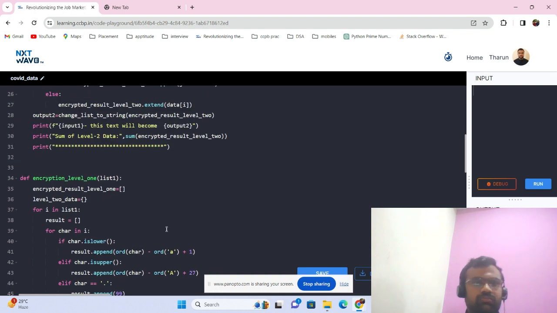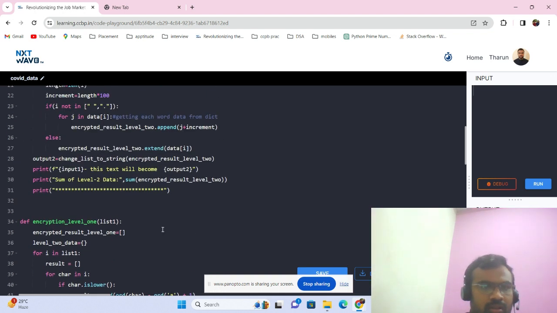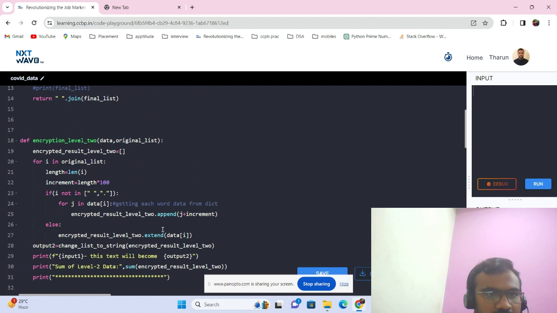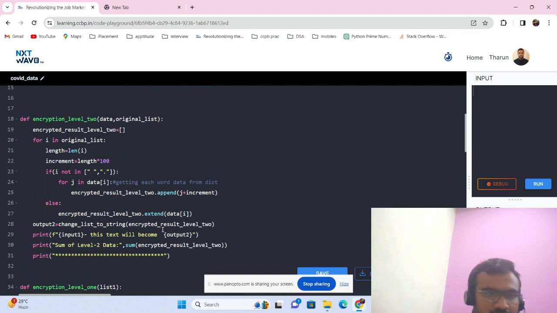Now, coming to encryption level 2, they have mentioned that the increment should be the length times 100. As we know, the original list, based on the original list, the encryption should be done.